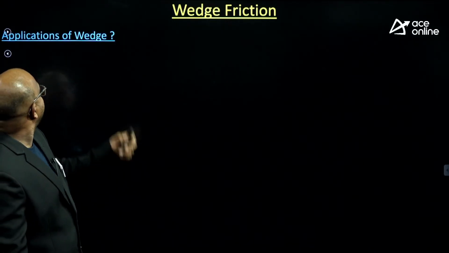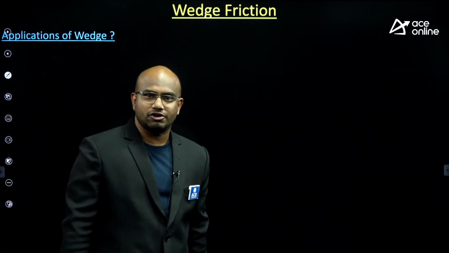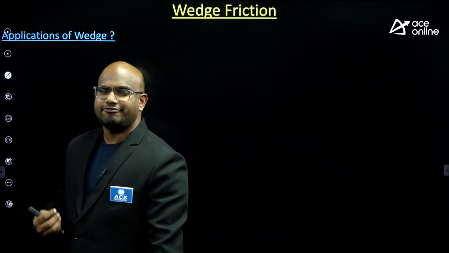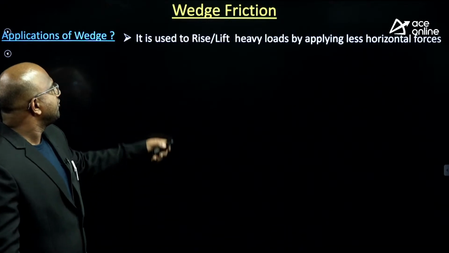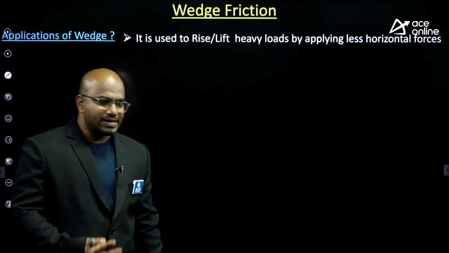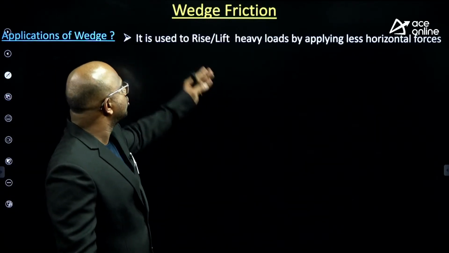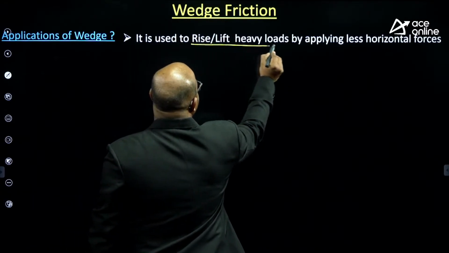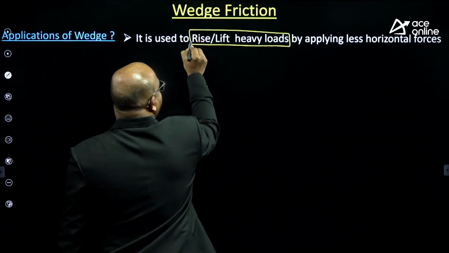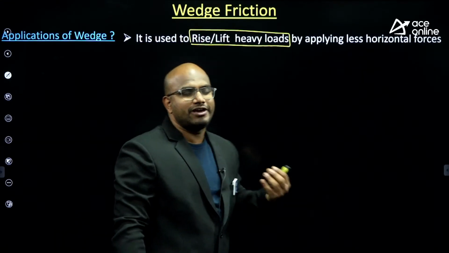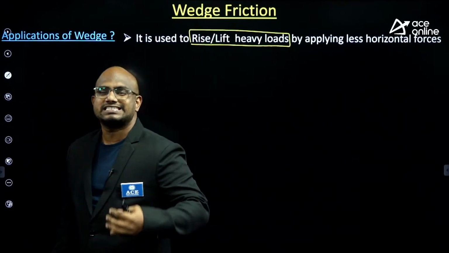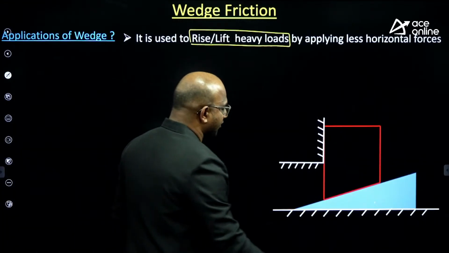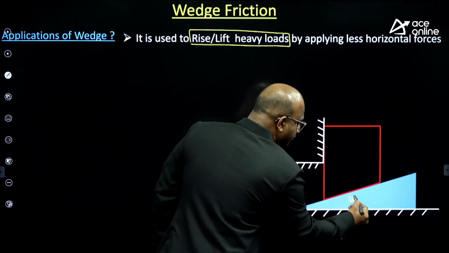What is the main application of the wedge? Where have you seen these wedges? Tire wedges are very frequent. At the same time, if you go to any industry, wedges are used to raise or lift heavy loads. They are used to raise or lift very heavy loads by applying significantly less horizontal force. If you observe carefully, this is the wedge.